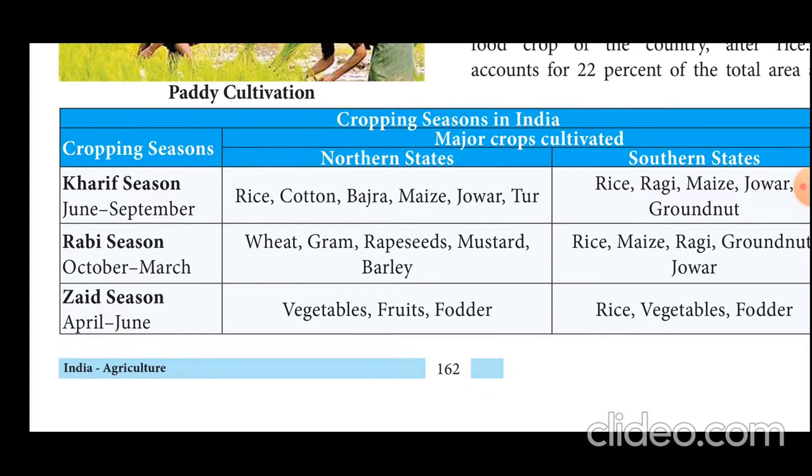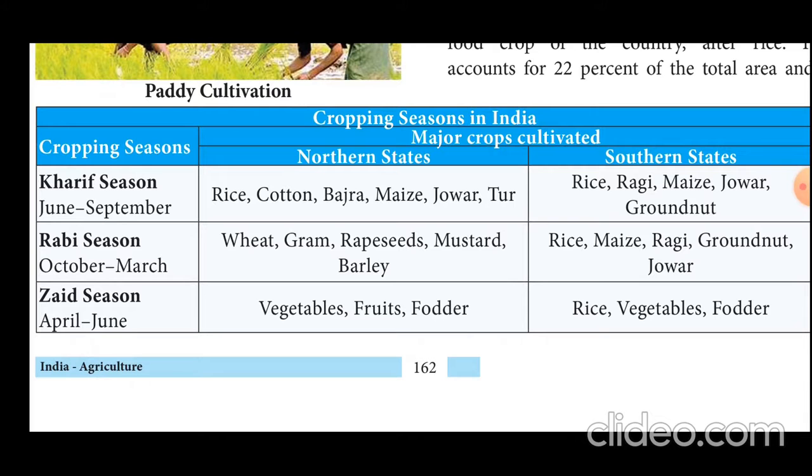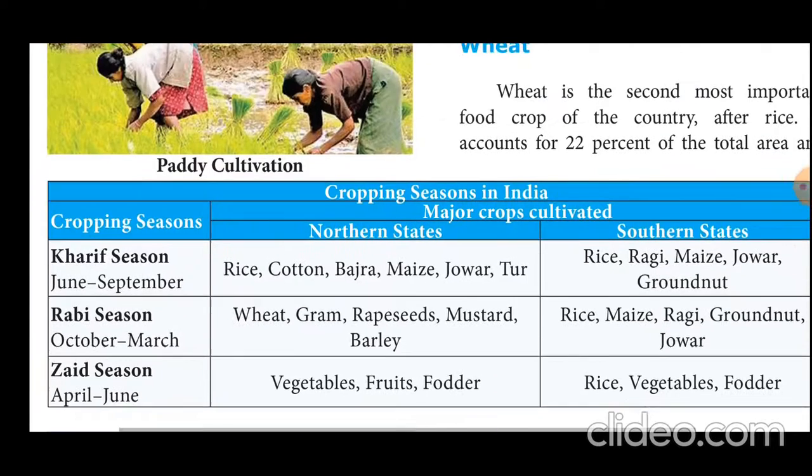Both northern states and southern states are given, along with the crops. In the Kharif season, in North India, rice, cotton, bajra, maize, and jowar are cultivated. In South India, ragi, maize, rice, jowar, and groundnuts are cultivated. So these are very important.